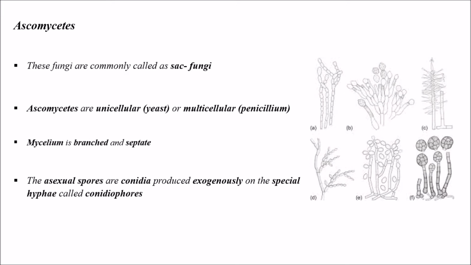What are the main points for this slide? These fungi are commonly called sac fungi. These are unicellular or multicellular. An example for unicellular is yeast, and for multicellular we can take Penicillium. Mycelium is branched and septate. The asexual spores are conidia, which are produced exogenously on special hyphae called conidiophores. Conidia on germination produce mycelium.